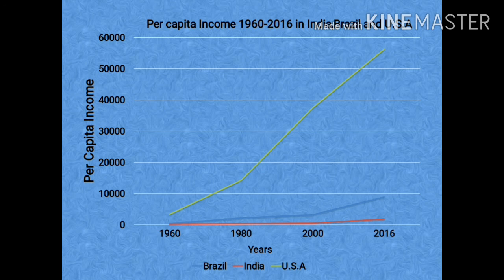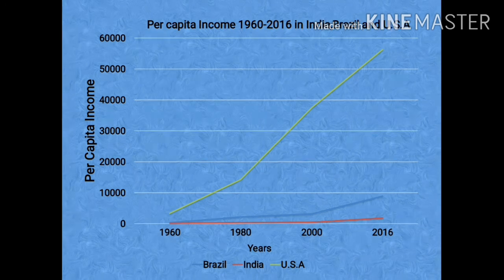So that is the reason. Though India has a high national income, the population of India is massive, and as a result, though Brazil has a less national income, the per capita income is more. The reason is that as compared to India, the population of Brazil is quite less.